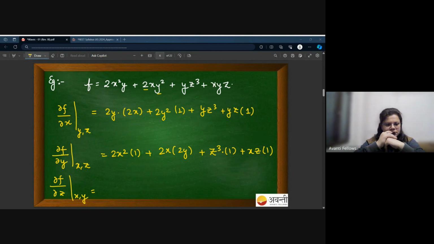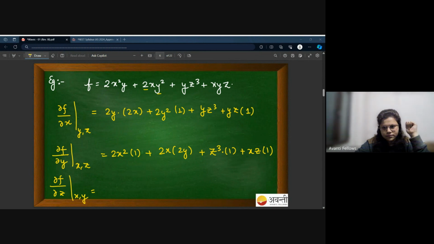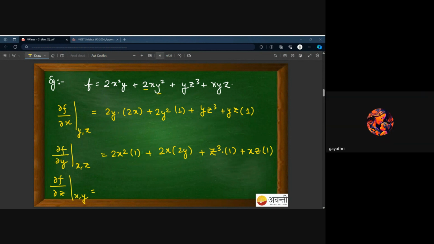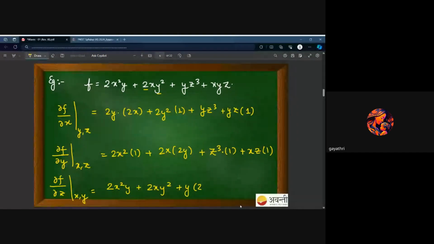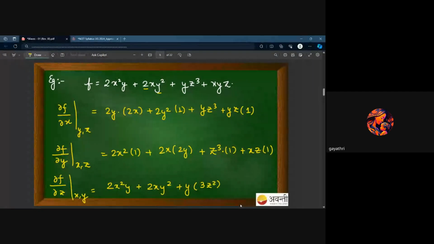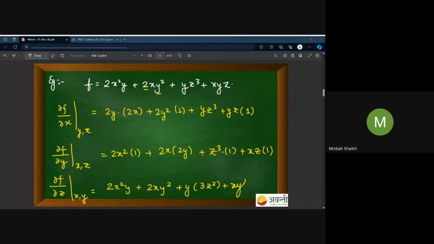Yes, guys, could you please share your answer? Gayatri, do you want to share your answer, beta? Yes, ma'am. Tell me. 2x square y plus 2xy square plus y 3z square plus x plus xy. Very nice. Do we all get the same answer? Yes, ma'am. I put the last one.